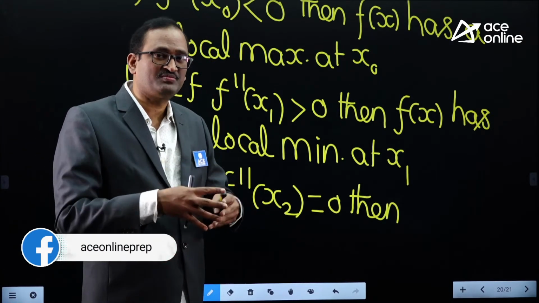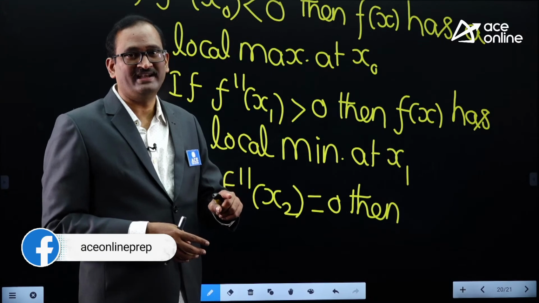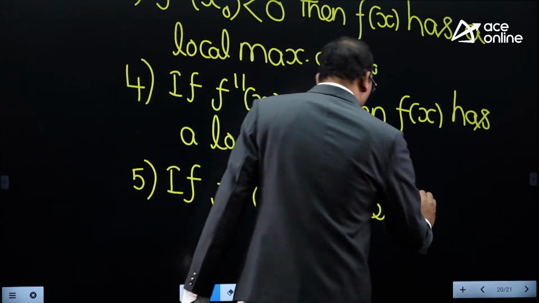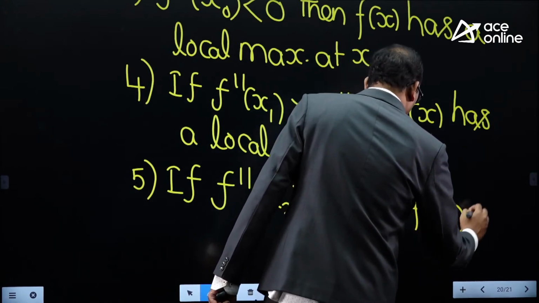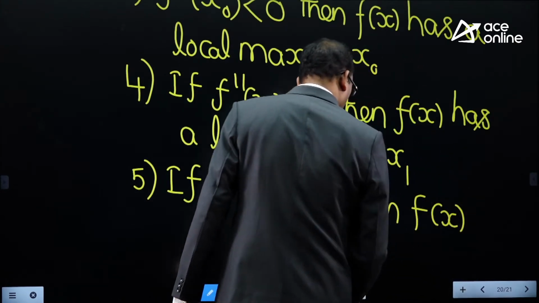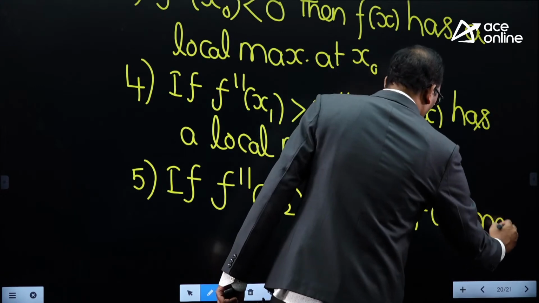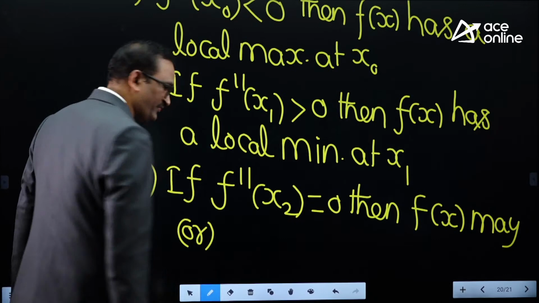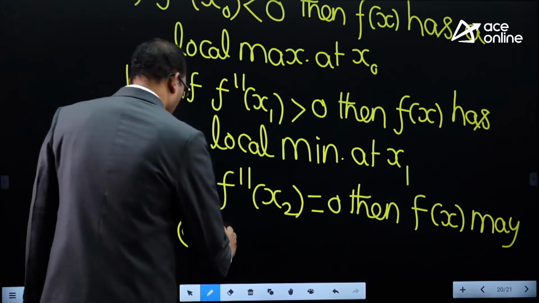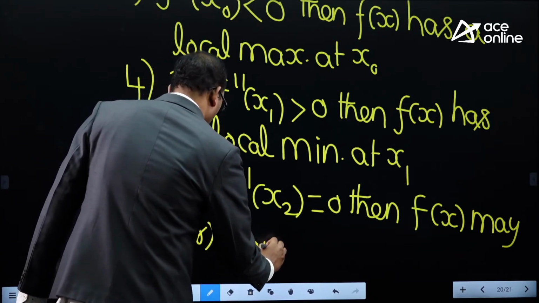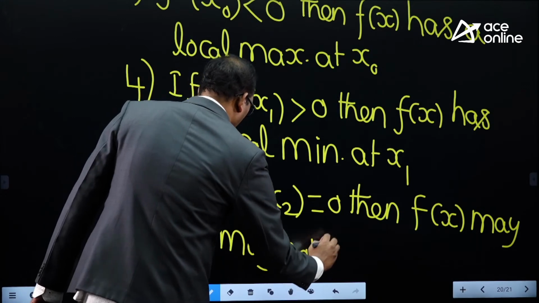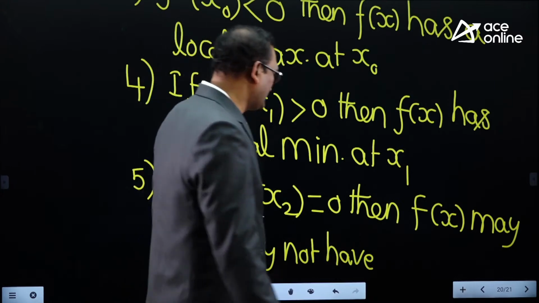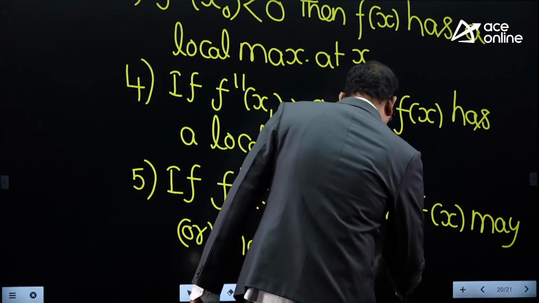Then f of x may or may not have either a maximum or minimum.